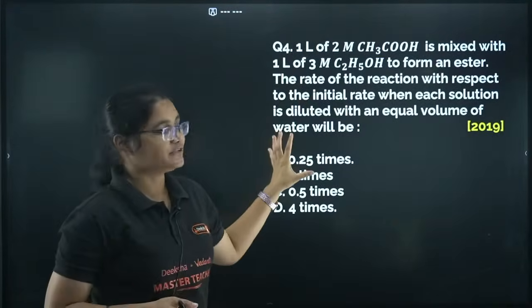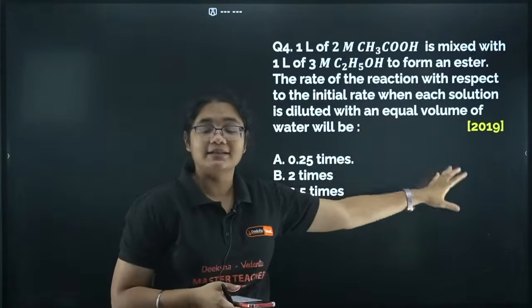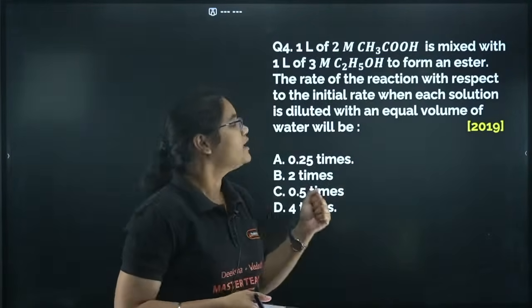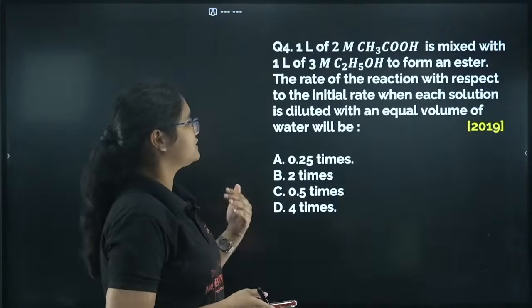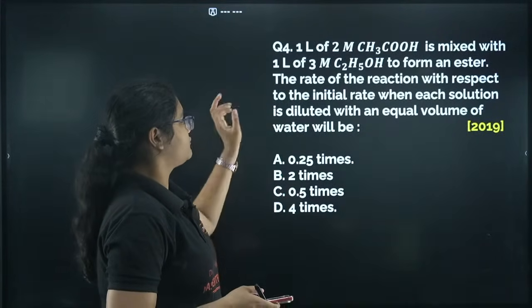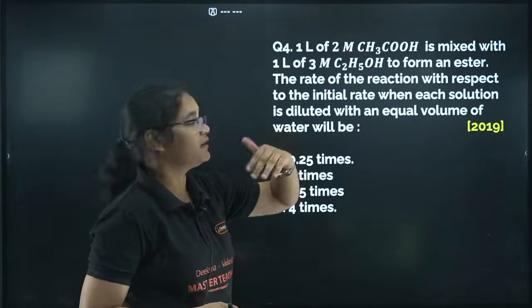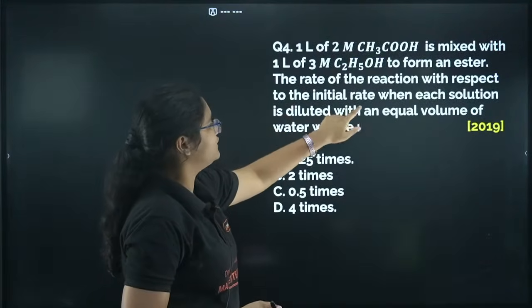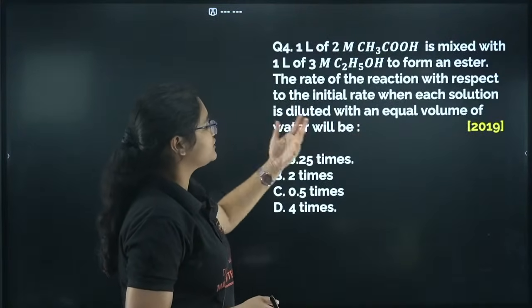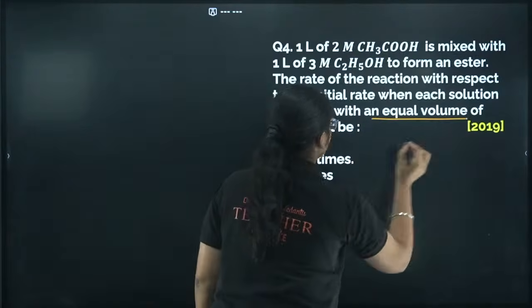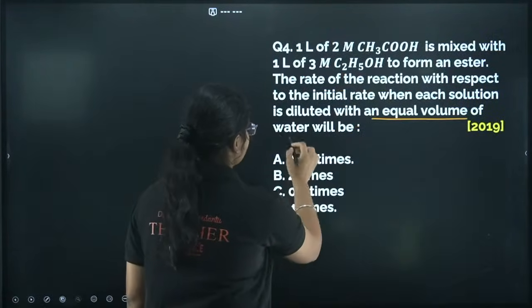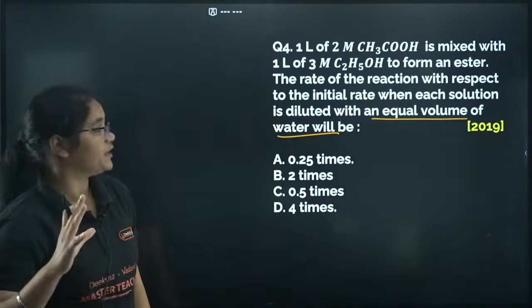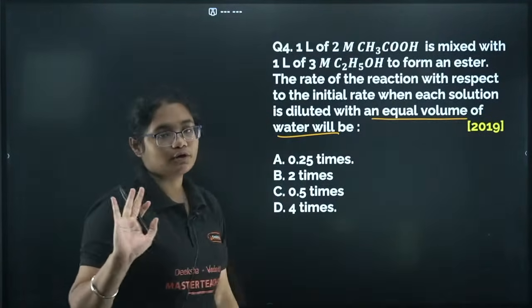This is a very interesting question of 2020-2019, and the similar question was repeated in another year also. Exact question was repeated. So 1 liter of 2 molar CH3COOH is mixed with 1 liter of 3 molar C2H5OH to form an ester. What will be the rate of the reaction with respect to the initial rate when each solution is diluted with an equal volume of water? If you are diluting it with equal volume, then how much will be the change in the rate? That is what you have to find out.